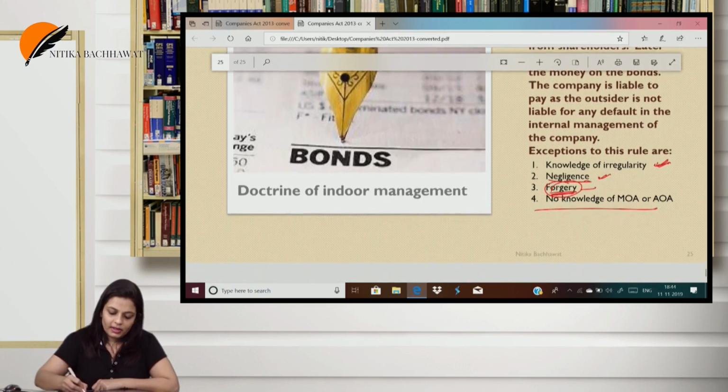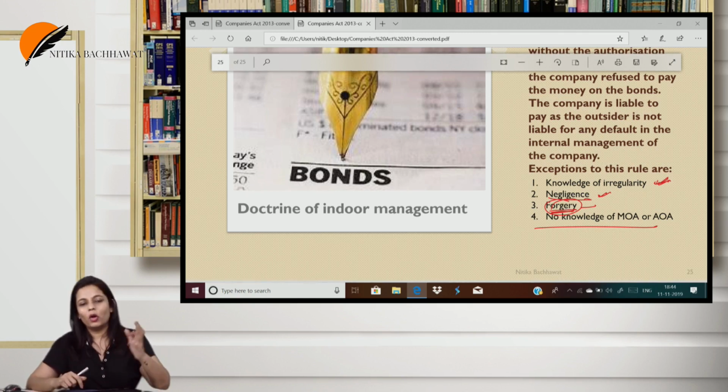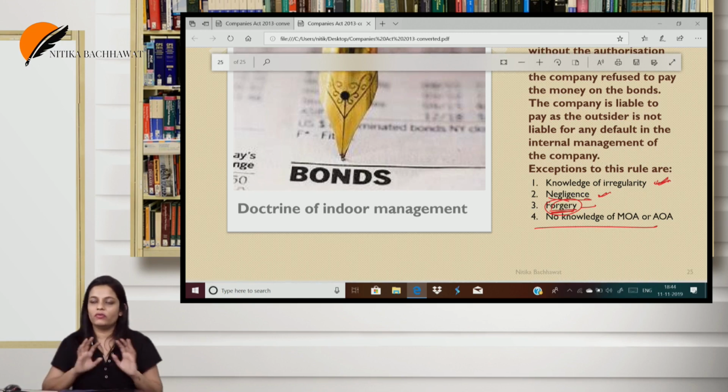So, I hope the doctrine of indoor management is clear to everyone. With this, we have completed all the entire part. I'm not going into the shares and the different types of shares, you already know that. With this, we have completed the entire Companies Act.